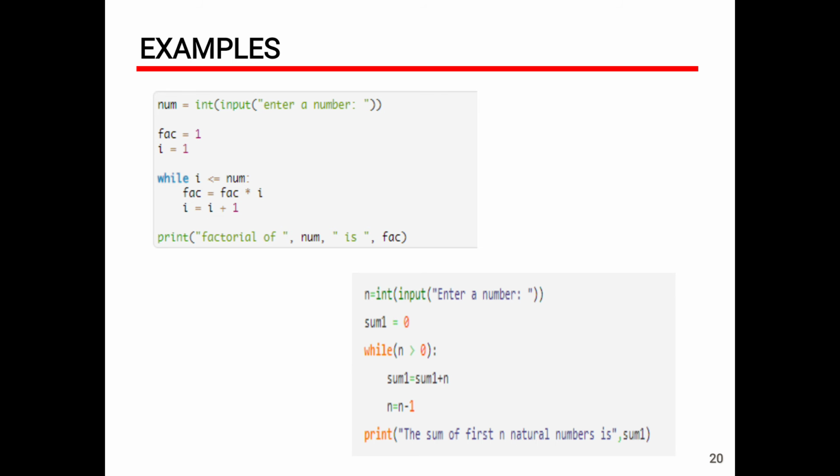The same logic is applied here also. Instead of factorial equal to 1, we are declaring sum equal to 0. Whatever the sum is, we need to calculate it for n natural numbers. So this is the program.